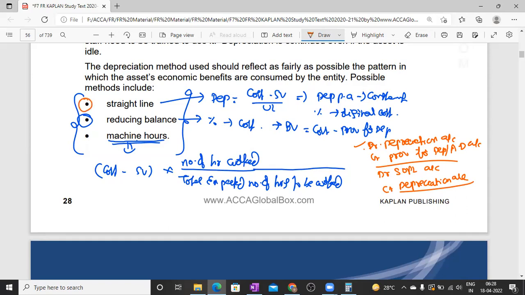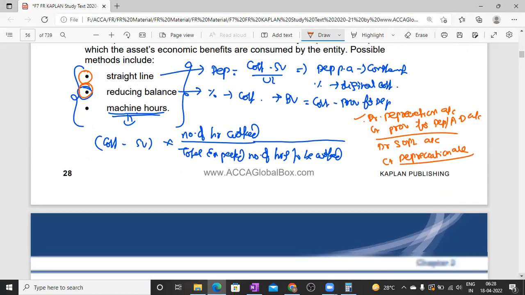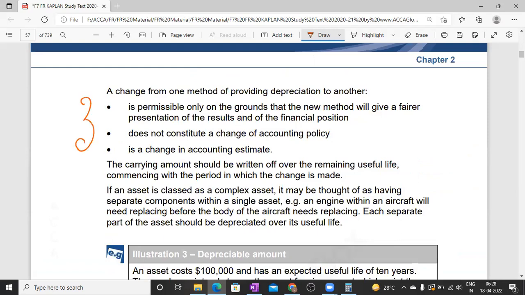For example, just imagine in the first year, from the beginning of the year, we follow the straight line method. Suddenly, we want to change the method. Is it possible to change the method of depreciation? Yes, that is possible. It is permissible when the new method will give a fair presentation of the financial statement, and it does not constitute any change in accounting policy. First of all, the change in method of depreciation is treated as a change in accounting estimate, not a change in accounting policy.